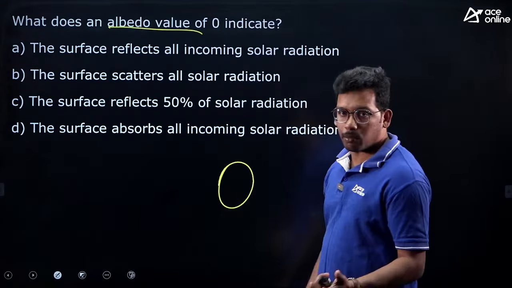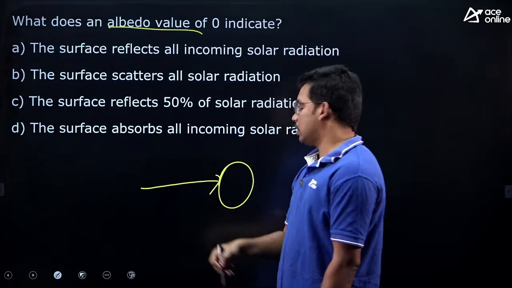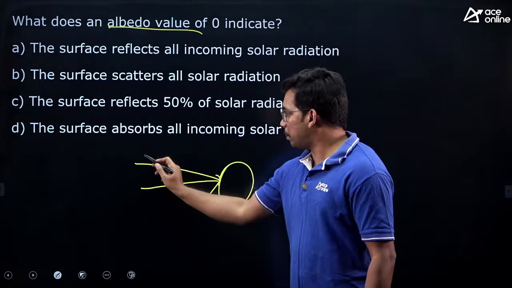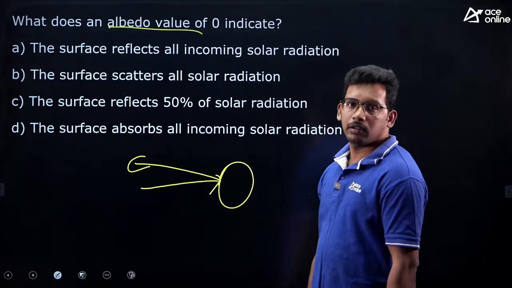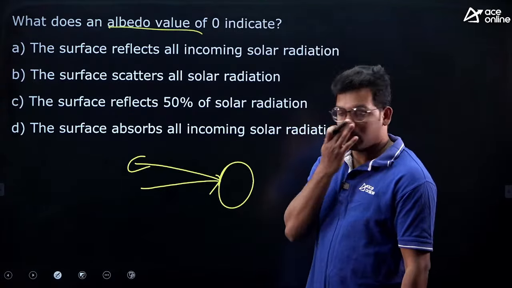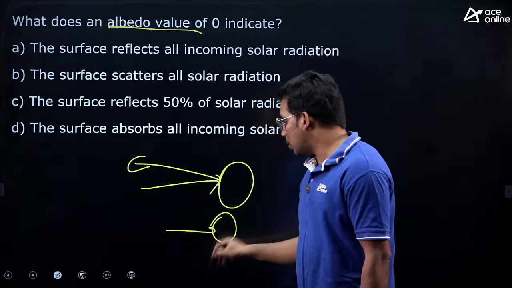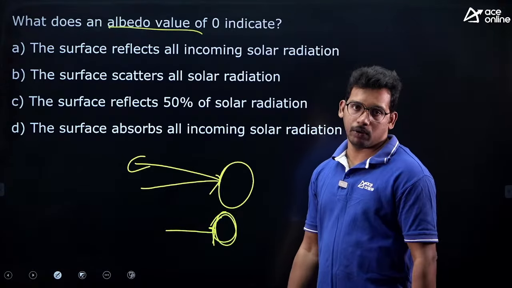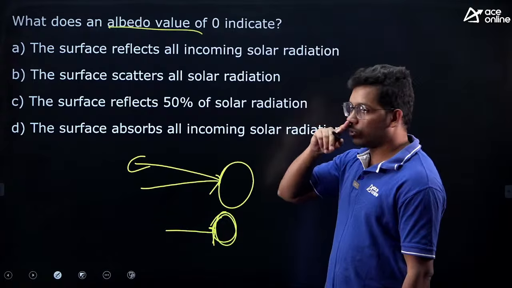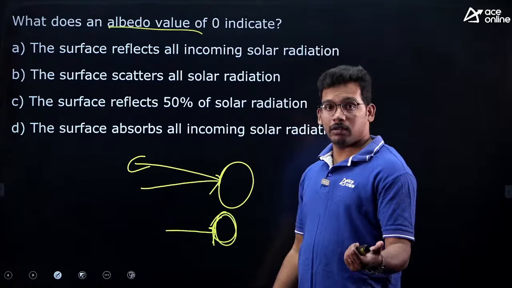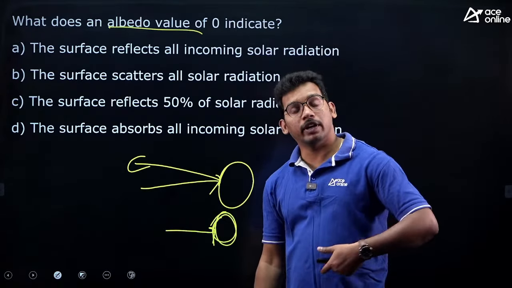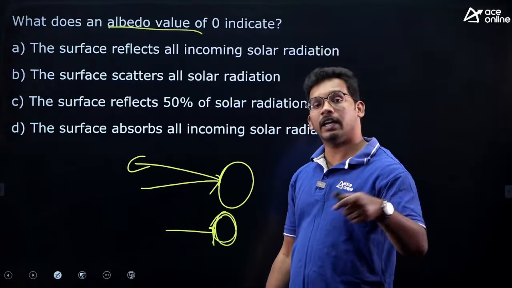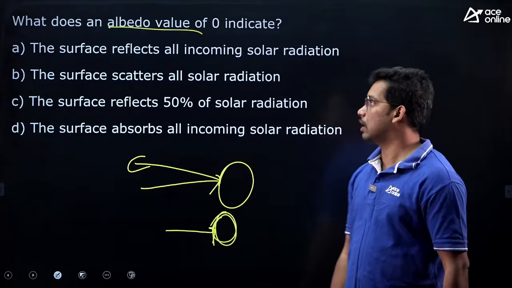Let's say if a body receives sunlight and completely reflects it back, it has a high albedo. When a body absorbs everything, all the sunlight that is coming, it has the least albedo. For example, white has a high albedo, it can reflect back, whereas black absorbs, so it has the least albedo.